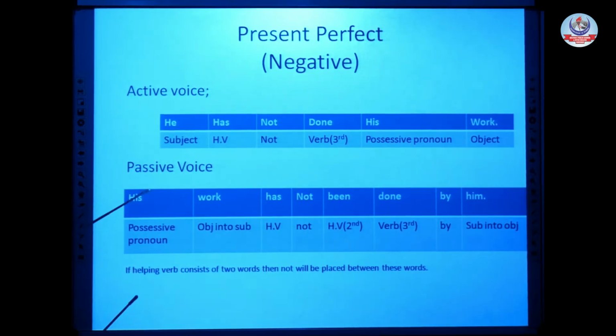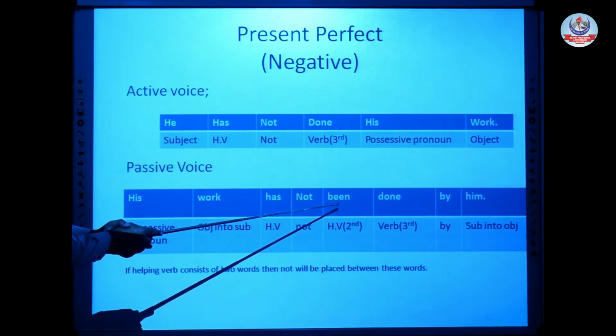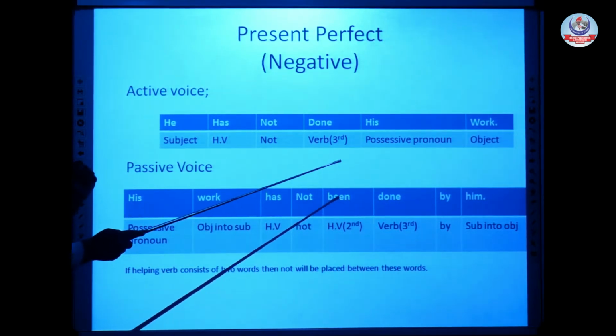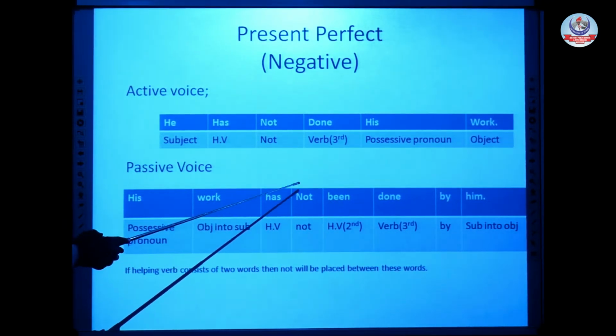Now remember one thing. When a helping verb consists of two words, here our helping verb is has been, there are two words in a single helping verb. In that situation, we place the not between these two words.